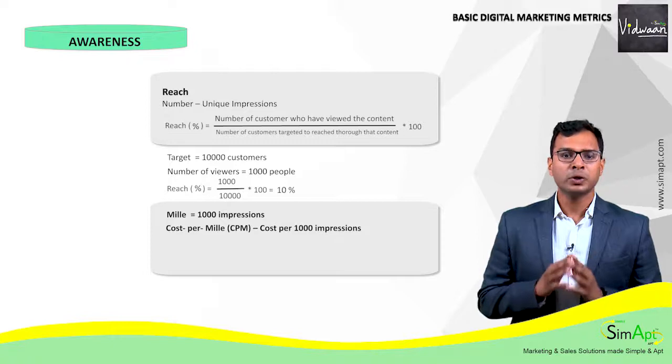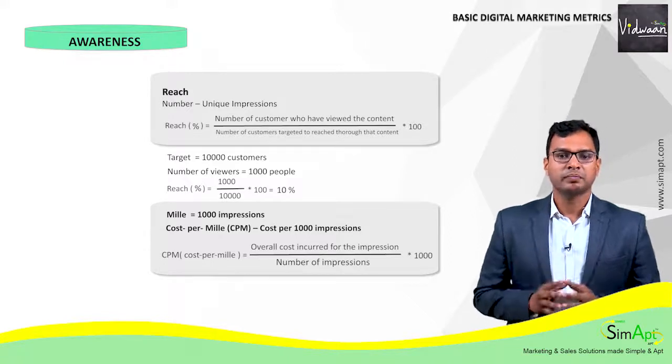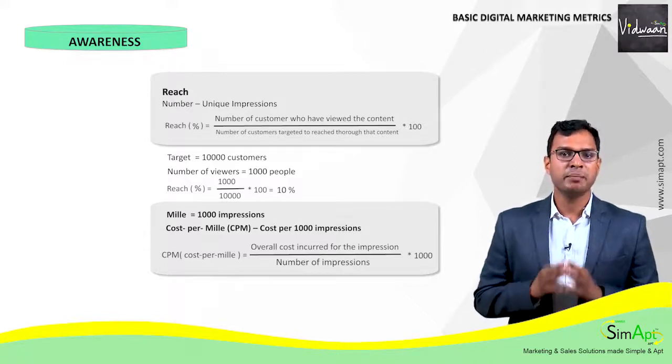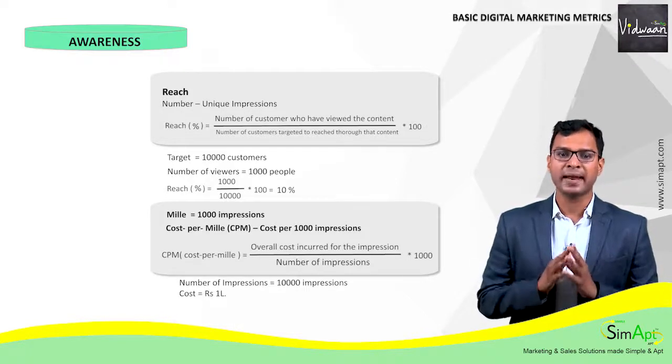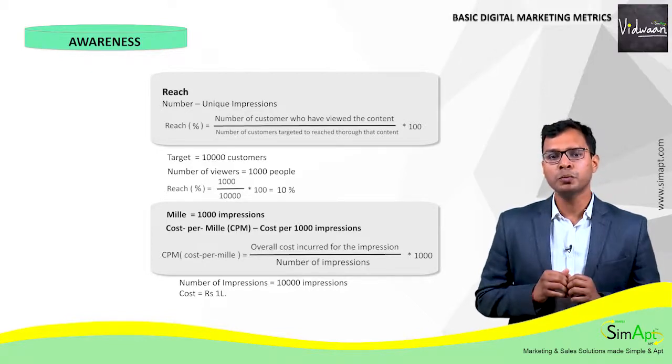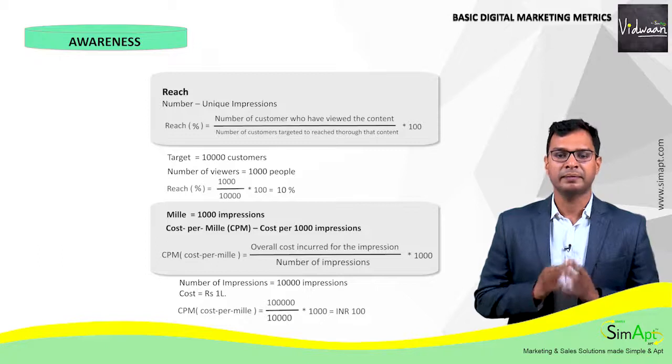CPM is the total cost to generate the impressions divided by the number of impressions, the entire thing multiplied by 1000. Since it's a cost, it's expressed in monetary terms. Hence, if the overall cost to generate 10,000 impressions is rupees 1 lakh, the CPM is 1 lakh divided by 10,000, the entire thing multiplied by 1000, which equals a CPM value of INR 100.